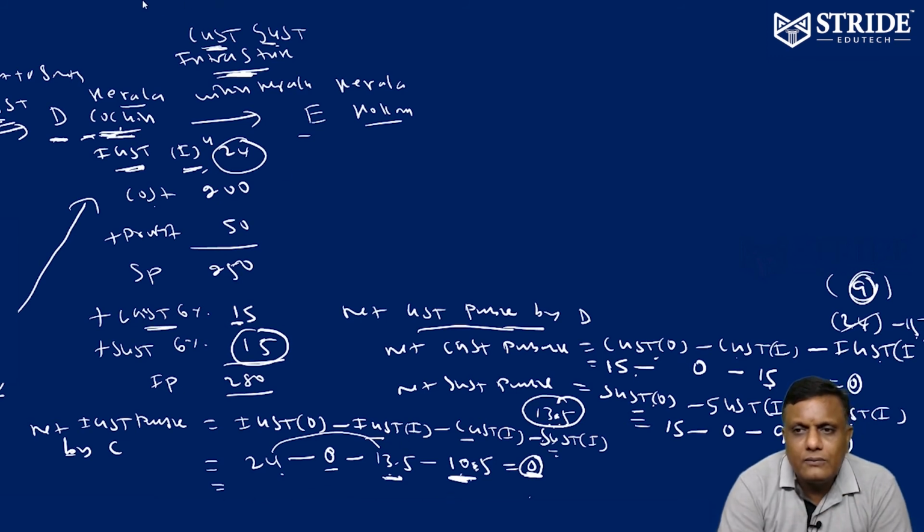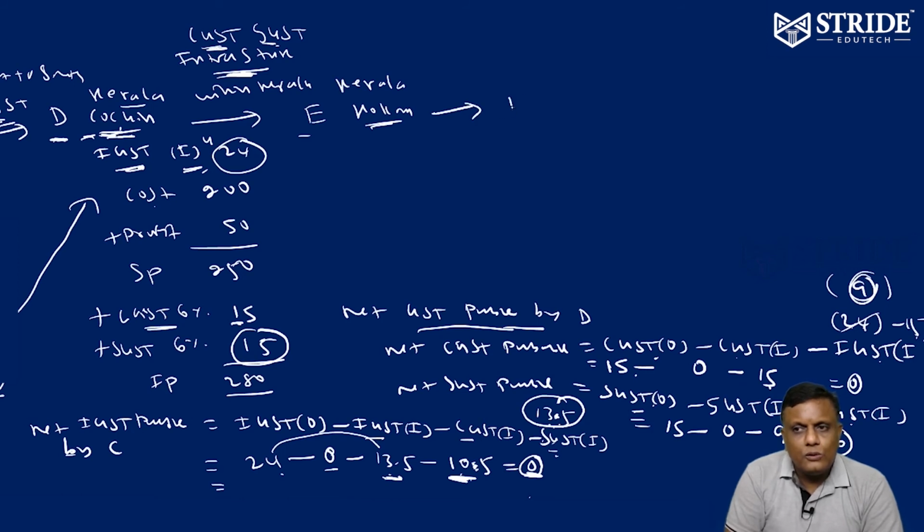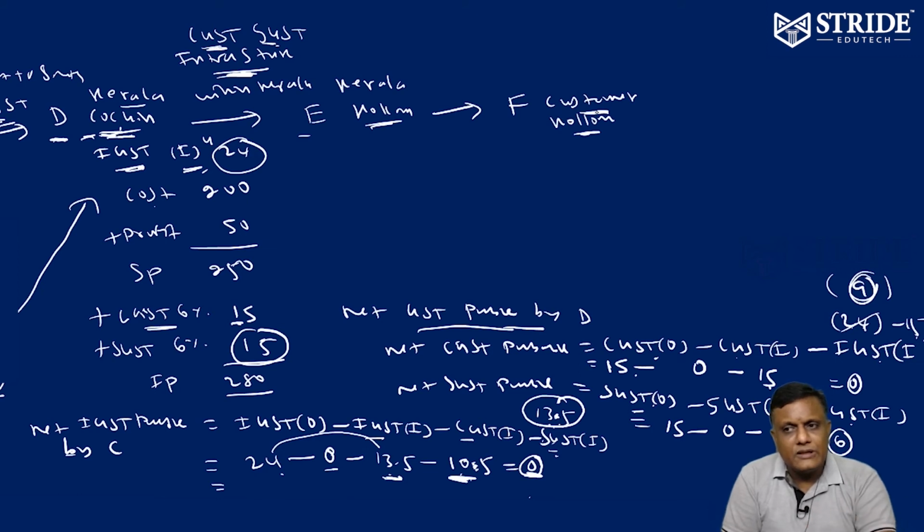So now, E of Kollam, E of Kerala. Where is he? E is in Kollam. E of Kerala is making a sale to F, a customer. He is in Kollam itself, or in Trivandrum. A customer. He is not a trader. He is not a manufacturer. He is not a service provider. He is a customer. So automatically the GST passing ends here. Finally, where does it end? When a consumer buys, it ends.